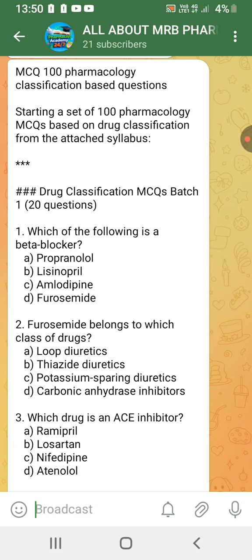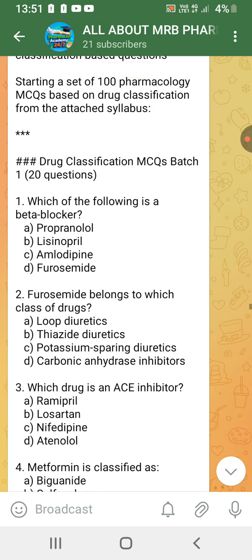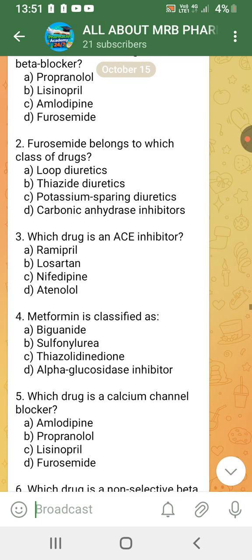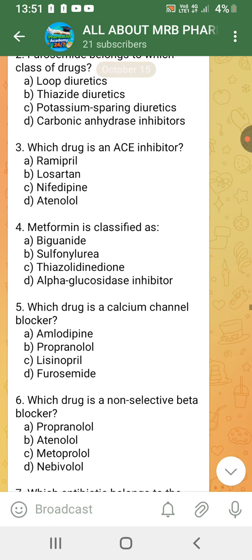First MCQ, which one of the following is a beta blocker? Propranolol, option A. Second one, furosemide belongs to which class of drug? Loop diuretic. Which drug is an ACE inhibitor? Ramipril. Metformin is classified as a